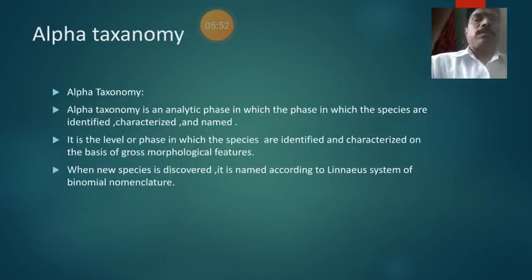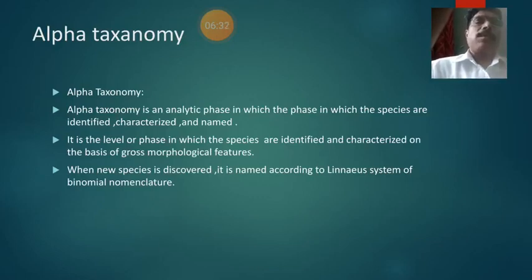Now, alpha taxonomy. Alpha taxonomy is an analytic phase in which the species are identified, characterized, and named. It means that in this principle we use identification, then characterization and naming of the organism, the investigated organism or new form of organism.